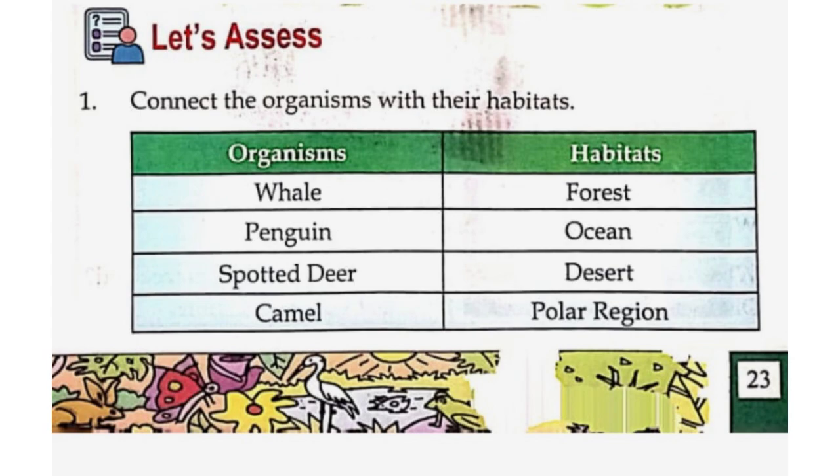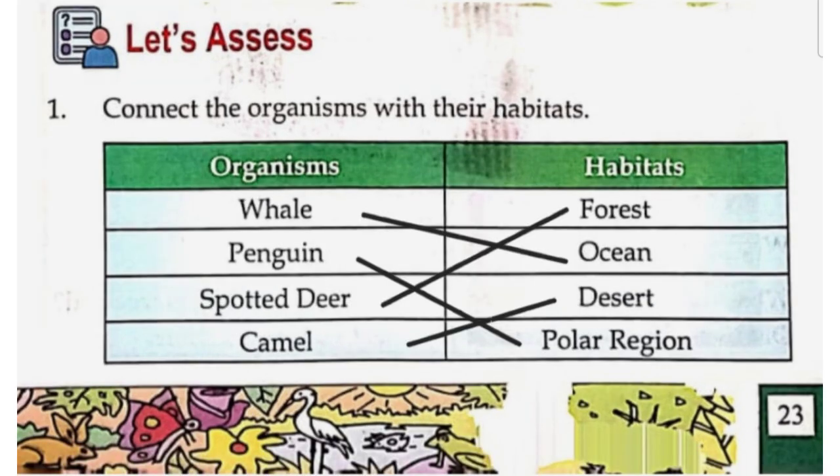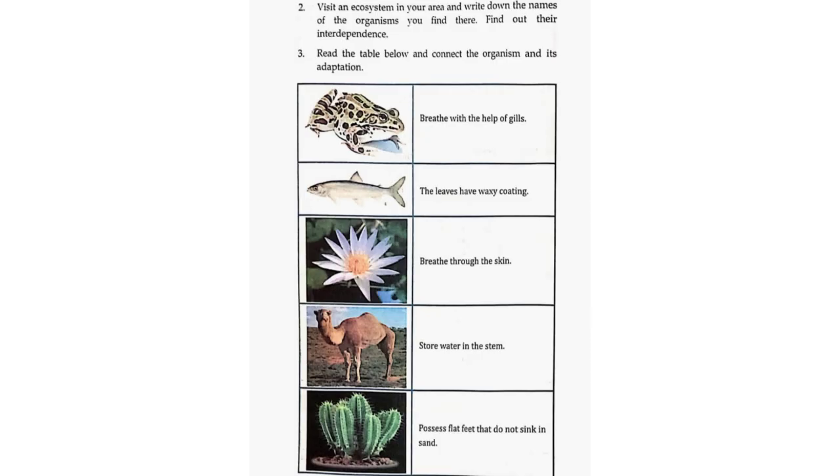Organisms, habitats. Whale, ocean. Penguin, polar region. Spotted deer, forest. Camel, desert. 2. Visit an ecosystem in your area and write down the names of the organisms you find there. Find out their interdependence. So you can do this activity according to your area.